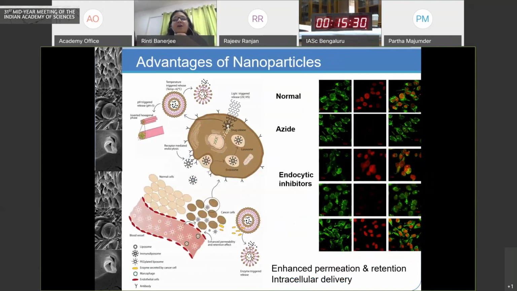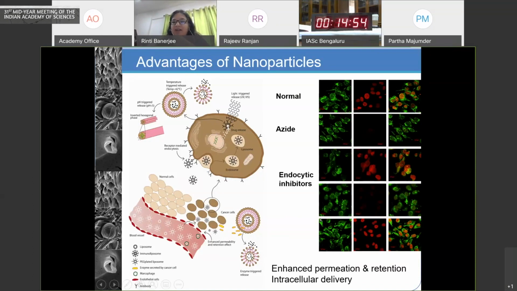surroundings. Now, apart from this, why do we actually want to deal with submicron or nanostructures? Two major advantages that we want to modulate. First is shown on the left-hand side, which is referred to as the enhanced permeation and retention effect. What this means is in certain disease sites, the capillaries are poorly formed, and there are gaps between the endothelial cells of such leaky capillaries. We want to exploit this anatomical concept and cause the particles to leak out through this in the disease site.